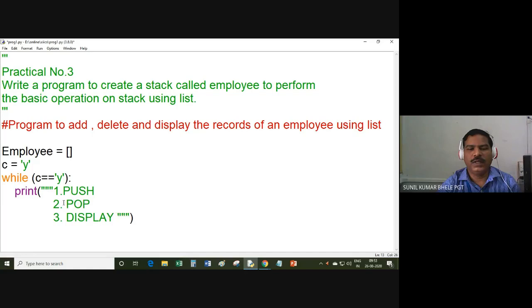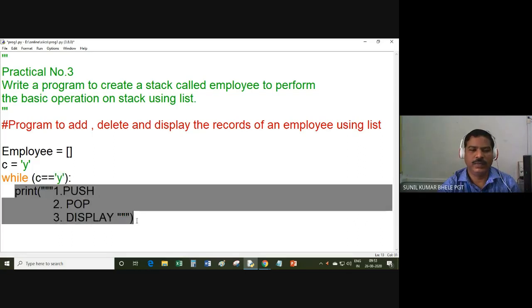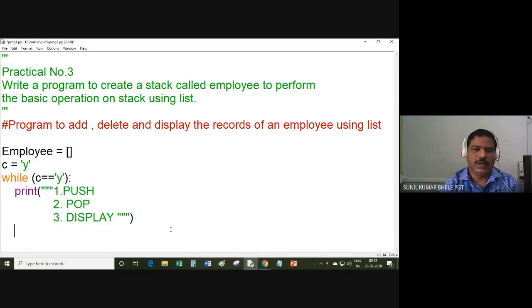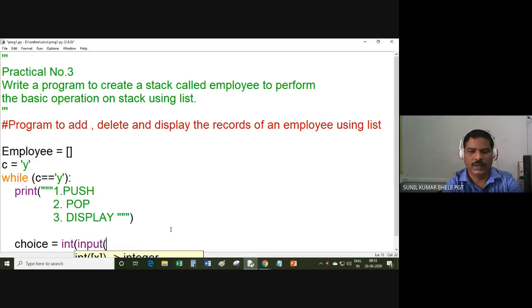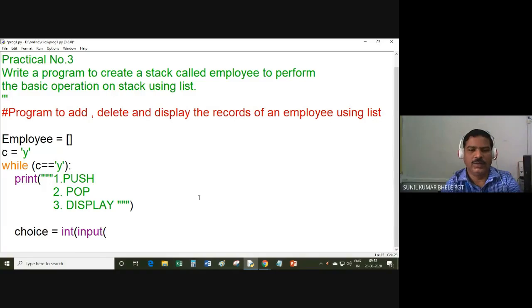So what happens when the condition is true, when the value of c is equal to y exactly, the statement written inside the while will execute. And then I will ask the user. So one more variable I am declaring here, choice, equal to, I want to convert the choice entered by the user in integer. So I am using the int function.